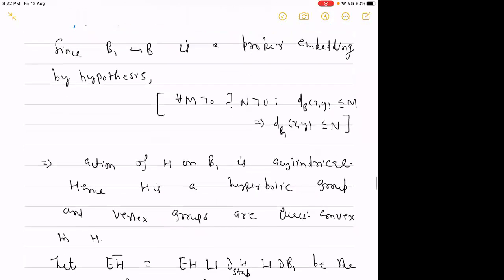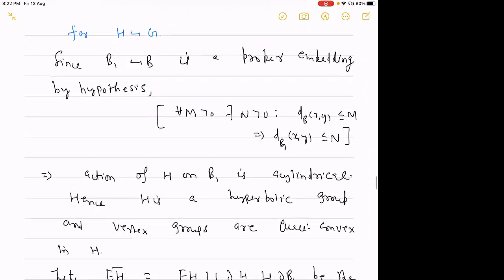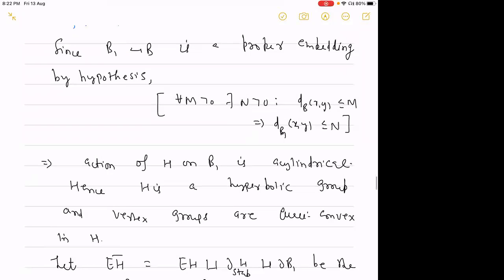Since we have this proper embedding, and the fundamental group of this bigger complex of groups acts cylindrically on the universal cover B, this will imply that the action of the fundamental group H of the graph of groups on B1 is cylindrical. So we have a cylindrical graph of hyperbolic groups with the QI embedding condition. This will imply H is a hyperbolic group and the vertex groups are quasi-convex in H.